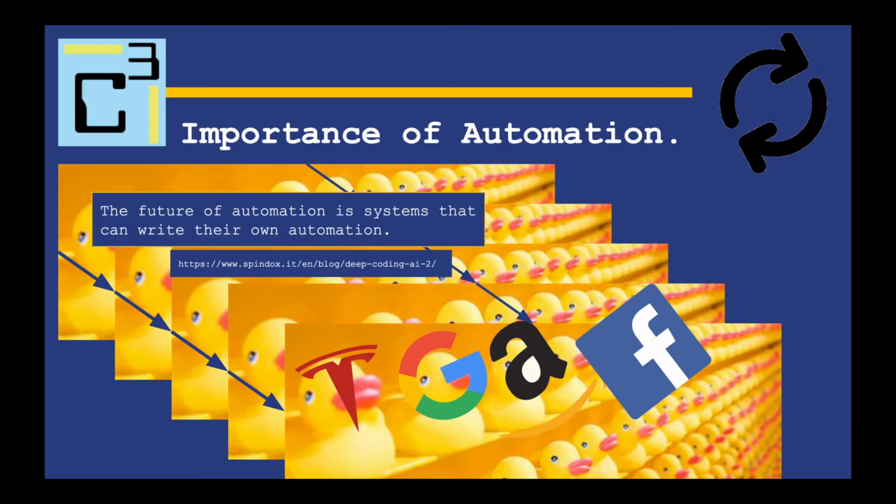I make my last statement with a little bit of hope and maybe a little bit of ignorance, because if you follow this link that I have here, or you do a quick online search, you'll see that companies like Microsoft, Amazon, Facebook, Google, Tesla are all working on AI systems that can actually write code for themselves.